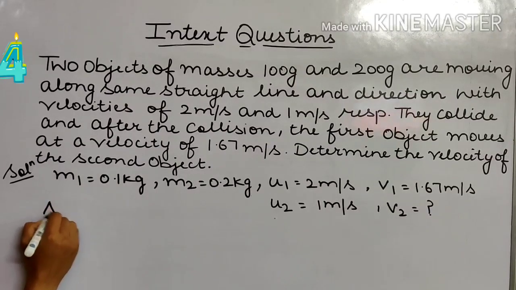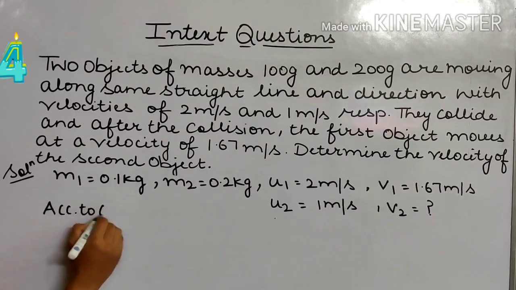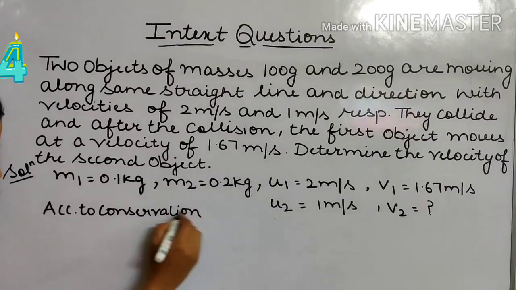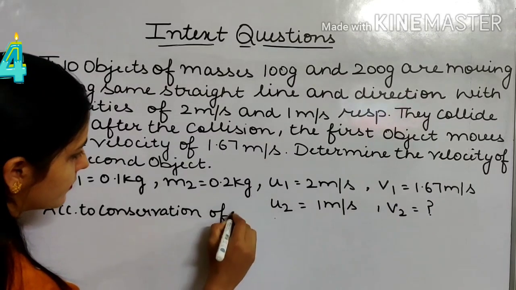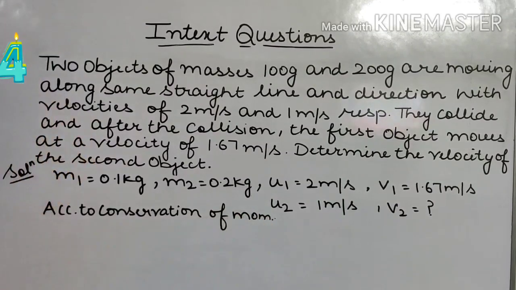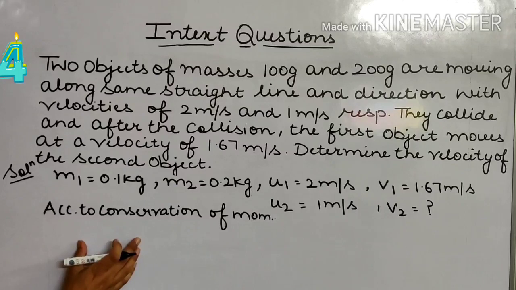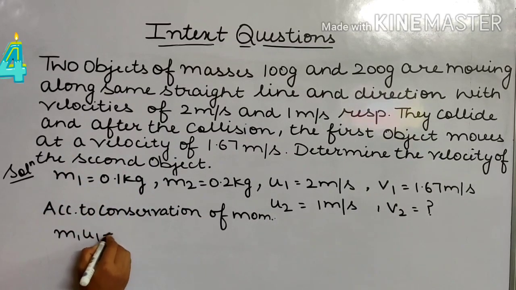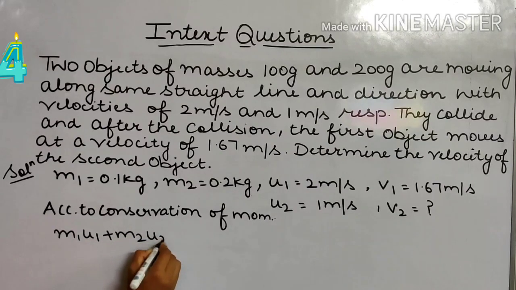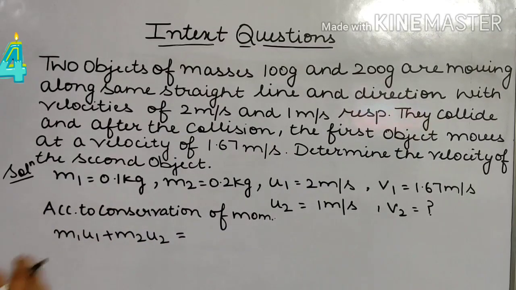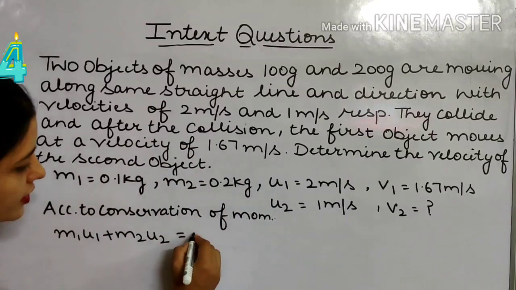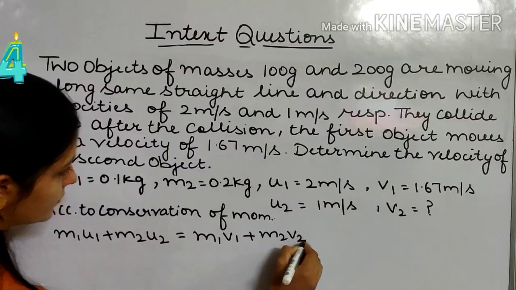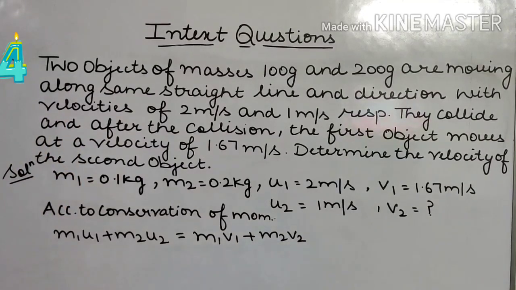See, according to conservation of momentum, total momentum before collision, that is m1u1 plus m2u2, is equal to total momentum after collision, that is m1v1 plus m2v2. We have to find v2 from here.